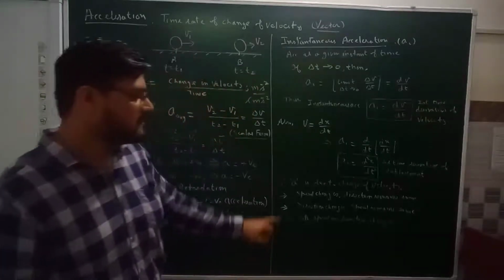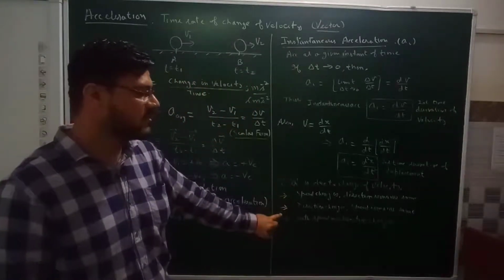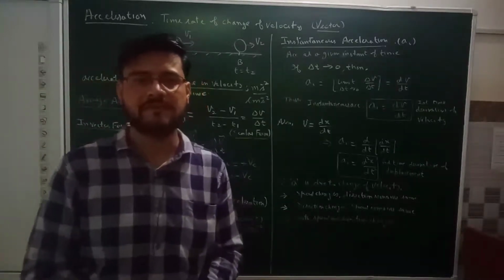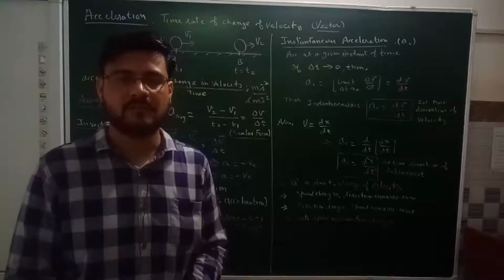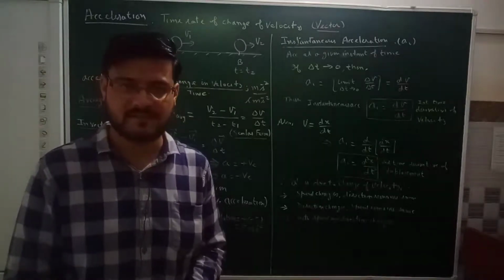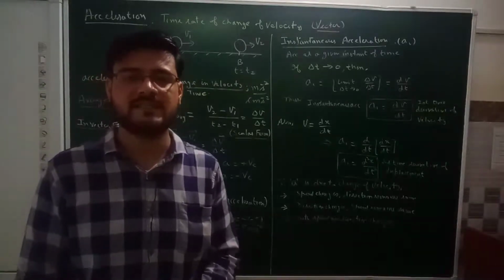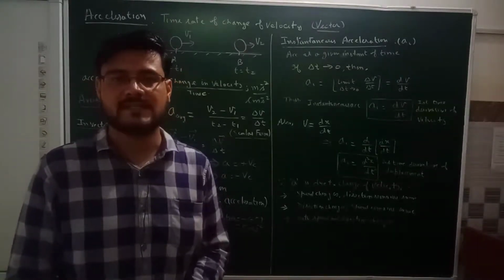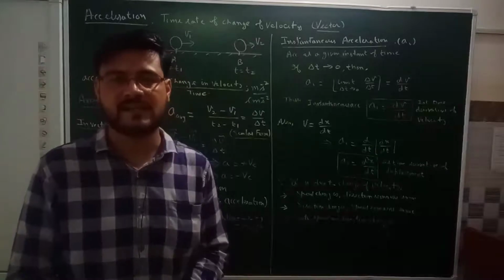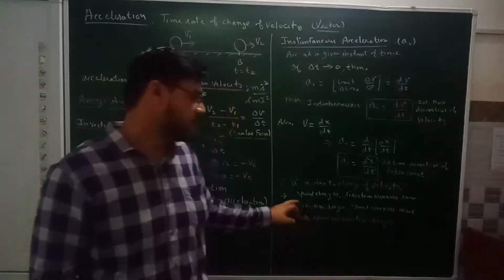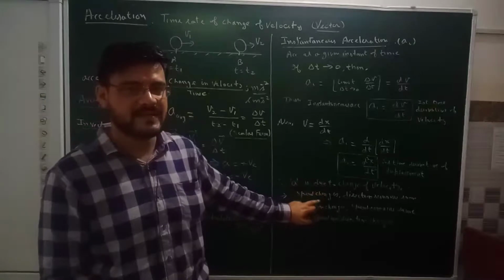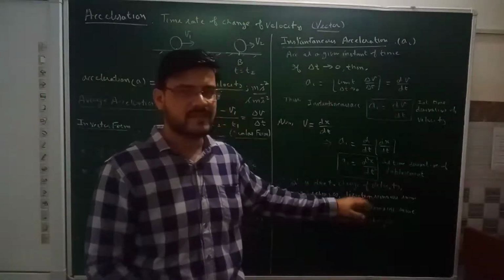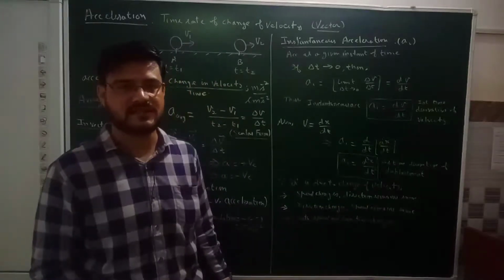Before we finish, we have to remember these important points, that acceleration arises due to the change in the velocity. So whenever the velocity of the body undergoes a change, the body is said to possess acceleration. Because velocity change is responsible for acceleration, and we know that velocity is a vector quantity which possesses magnitude, that is speed, and direction as well. So during the motion of the body, if only the speed of the body is undergoing a change, but there is no change in the direction, even then the body will possess acceleration.